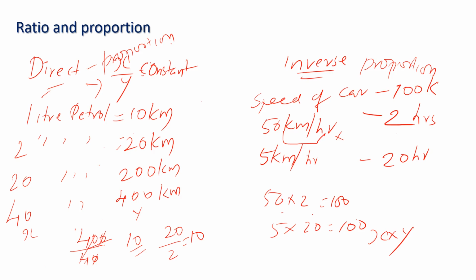Okay, I am going ahead because you learned about direct proportion and inverse proportion now. Then what more is there to make you understand? You have to understand the properties of ratio. That is the second topic. Properties of ratio tell that the ratio between two data is represented like this. If you multiply the numerator with k and multiply the denominator with k, then there is no change in the value. That is why the ratio is something interesting. That means multiplying the numerator and denominator doesn't make any change.